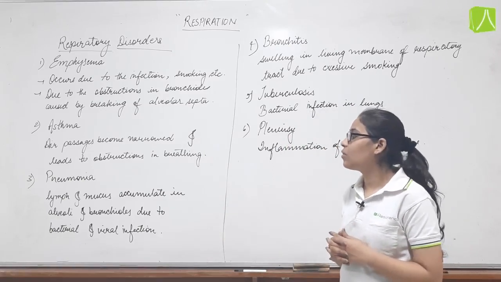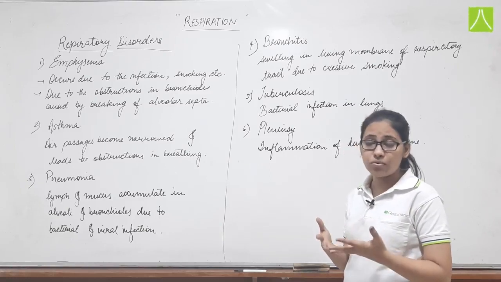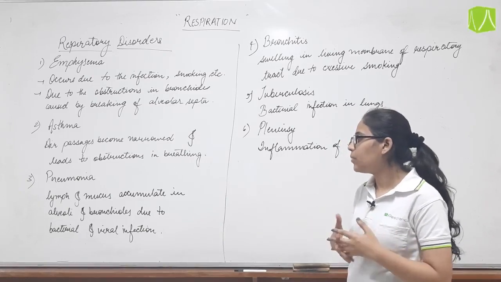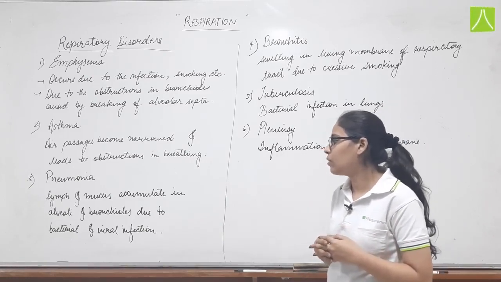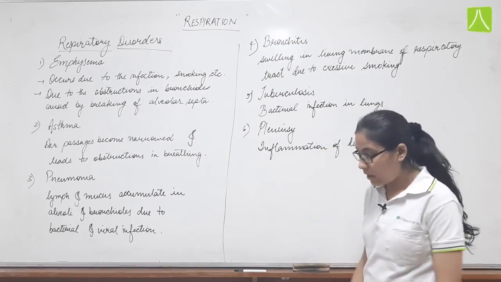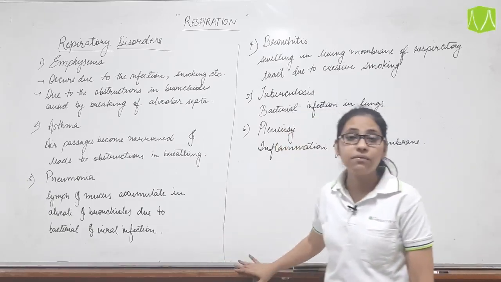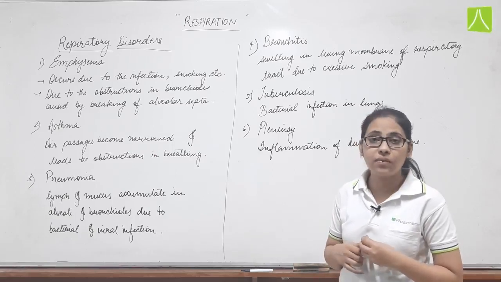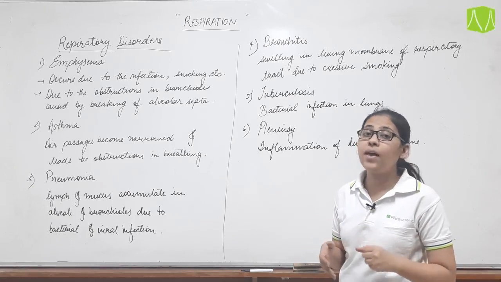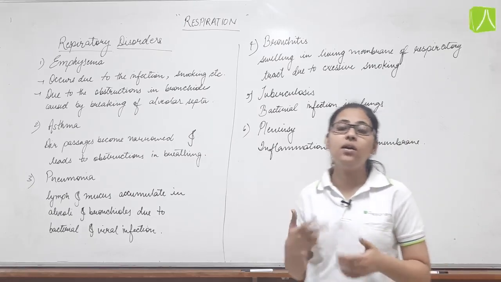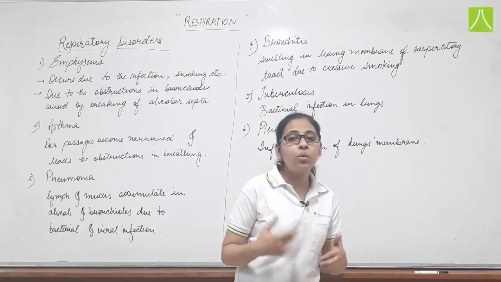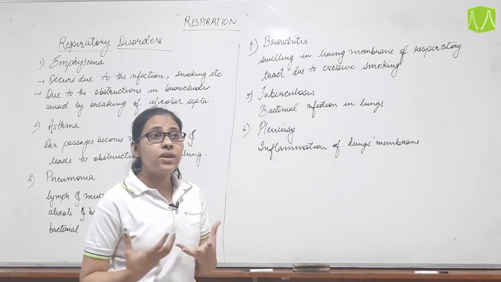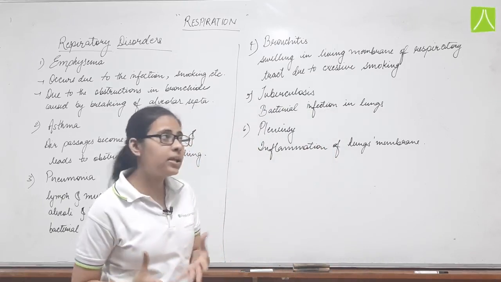Pneumonia is the disease which is caused due to the accumulation of lymph and mucus in alveoli and bronchioles due to bacterial and viral infection. Due to the infection, the lymph and the mucus start accumulating over the alveoli and the bronchioles. Because of that, again the respiratory tract becomes narrow and it will affect the passage of air through the respiratory tract, and hence we feel breathlessness as well as obstruction while breathing.